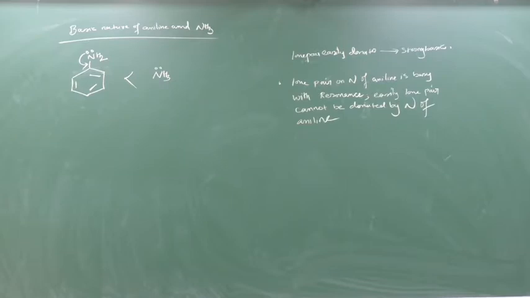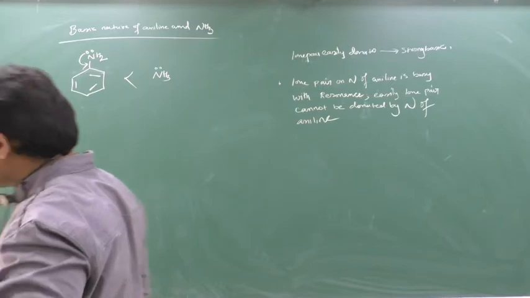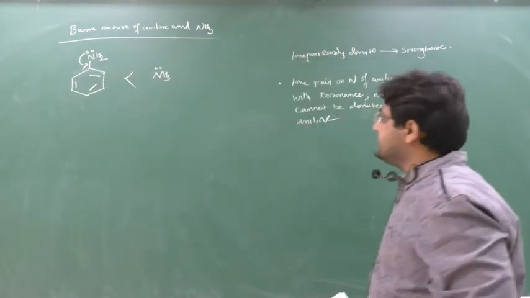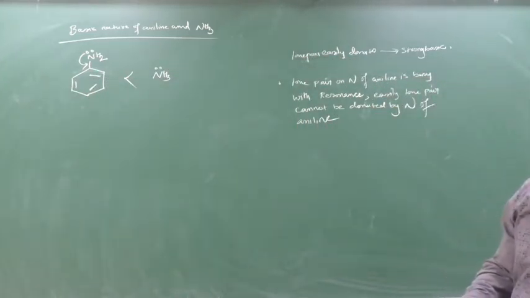Hence, the lone pair cannot be easily donated by the aniline. So it is less basic than ammonia.